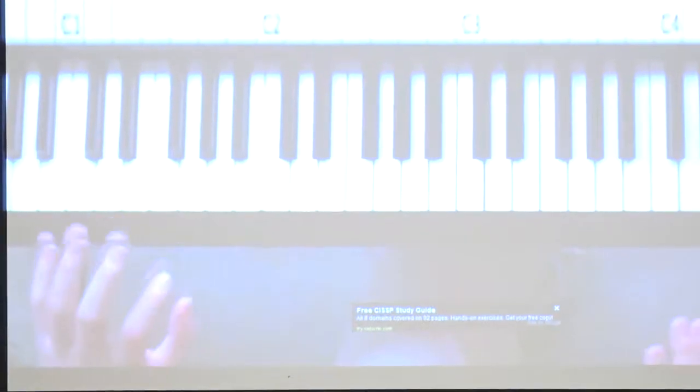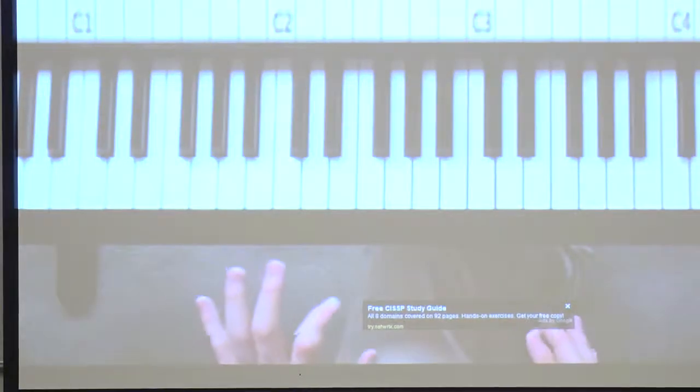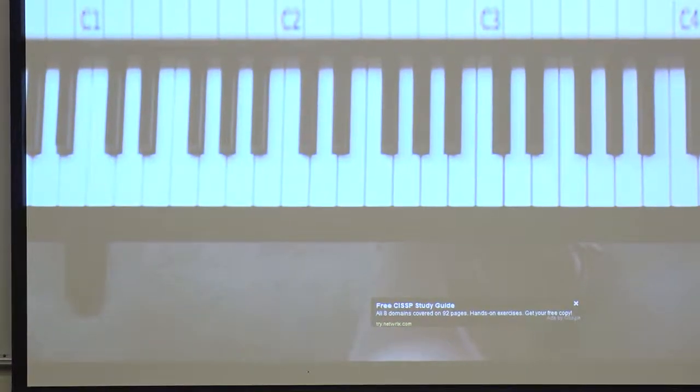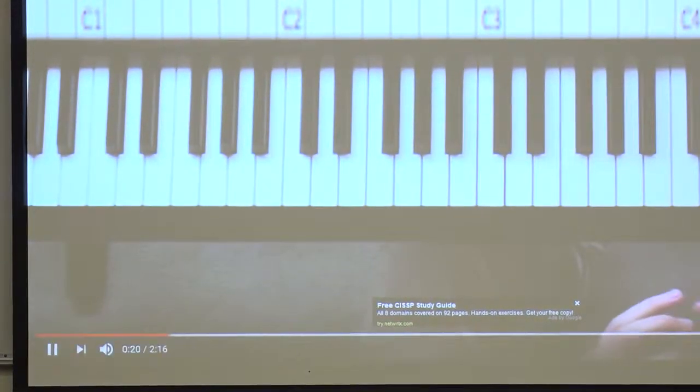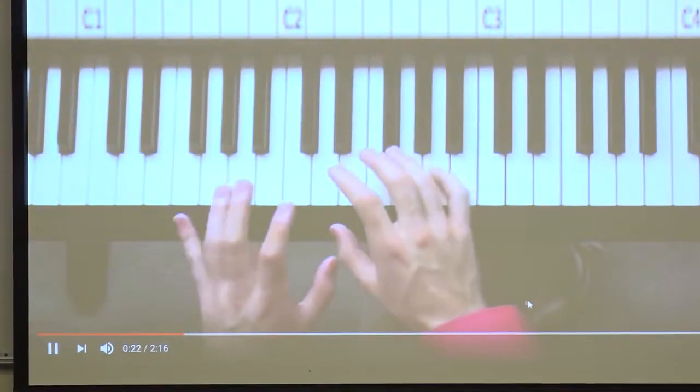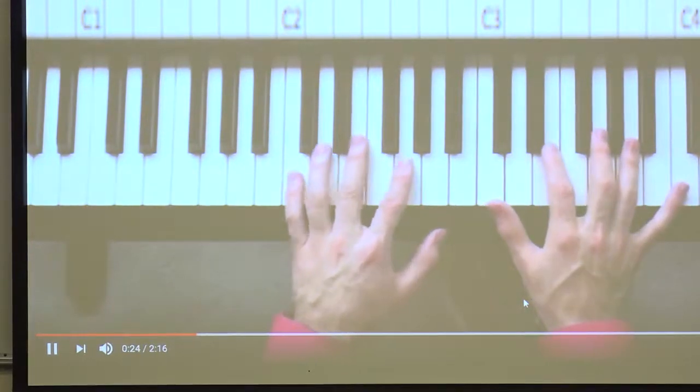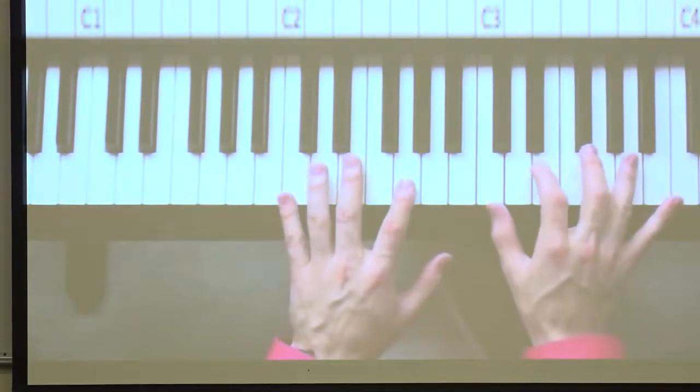For the 12 most common chords, you'll see these chords more often than any of the chords in the majority of your songs. So don't get overwhelmed by how many chords there are. There's a lot of chords out there, and just like there's a lot of words in our vocabulary, eventually we want to have a lot of chords in our piano vocabulary. But for now, we just need to worry about 12 chords.